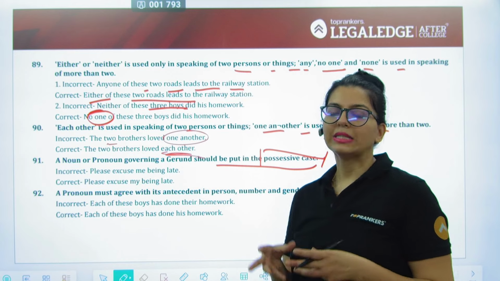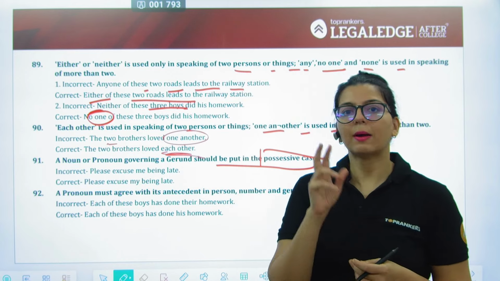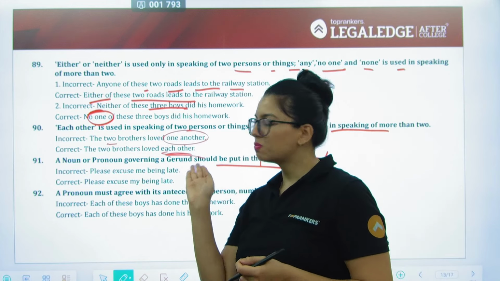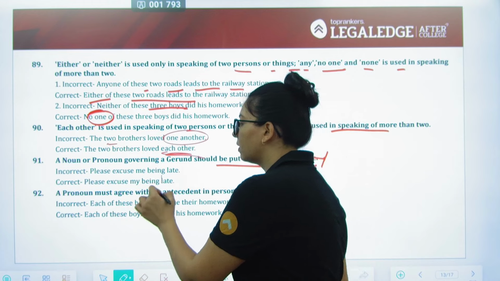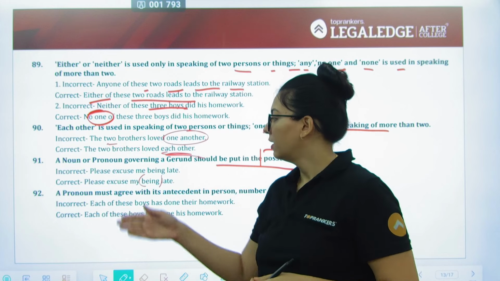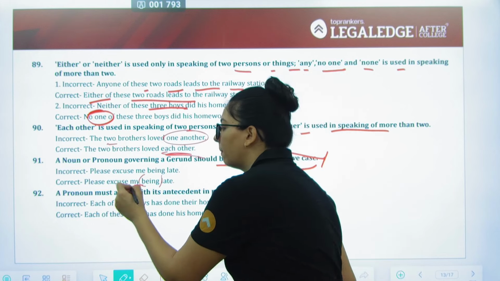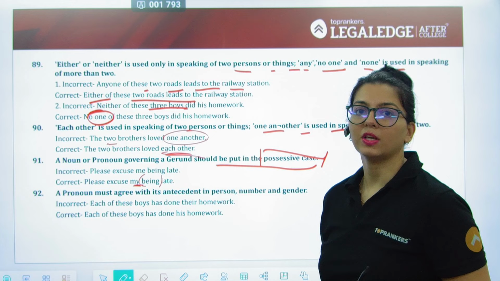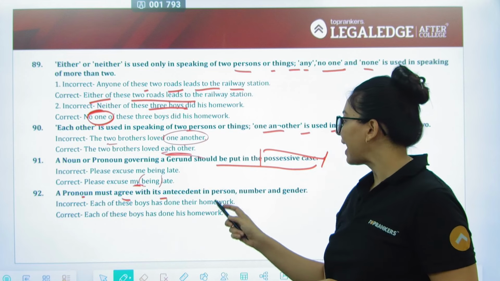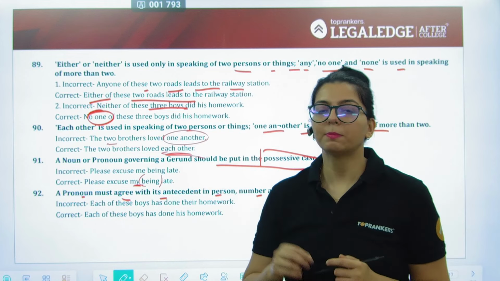Next, a noun or pronoun governing a gerund should always be put in a possessive case. So if you see that there is a gerund, तो gerund के पहले अगर आपका pronoun है तो वो possessive casing में ही होगा. So please excuse me being late. No, being over here is not the verb, it is a gerund. It is a verb acting as a noun. So over here, please excuse my being late. Possessive casing में आएगा.